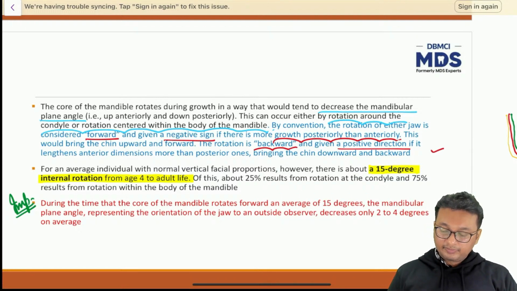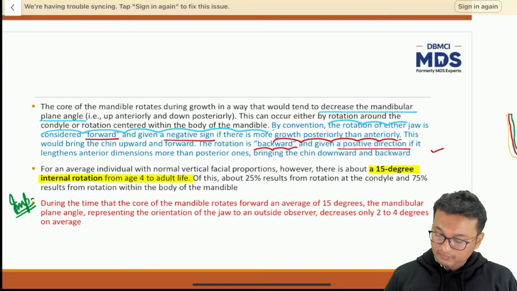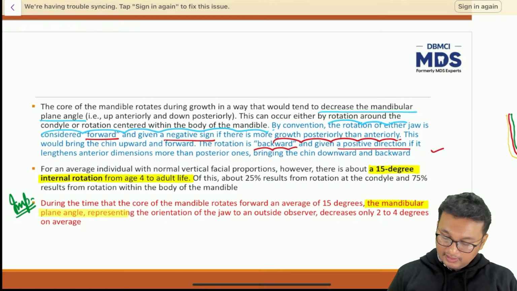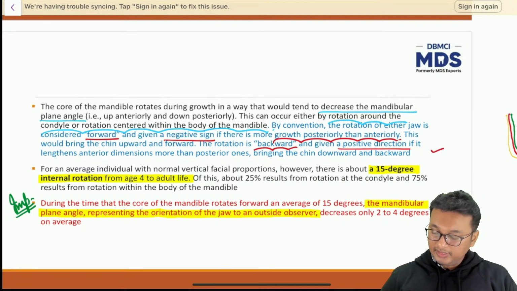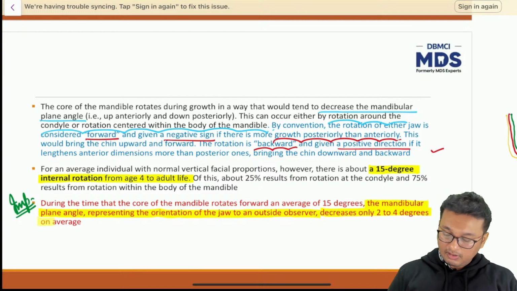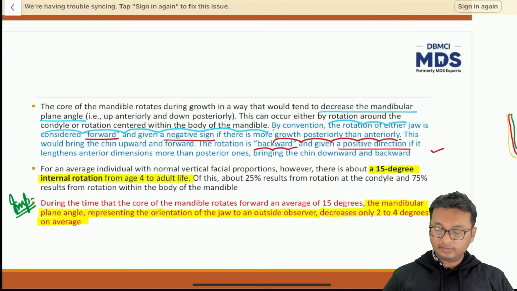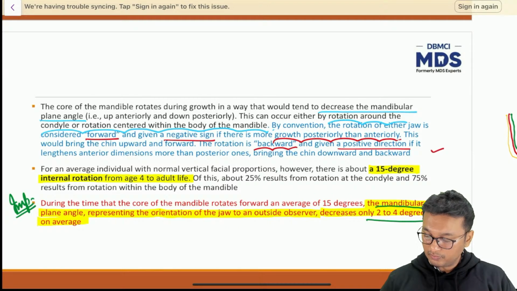During the time that the curve of the mandible rotates forward an average of 15 degrees, the mandibular plane angle, representing the orientation of the jaw to an outside observer, decreases only 2 to 4 degrees on an average. So this value, only 2 to 4 degrees, holds importance.